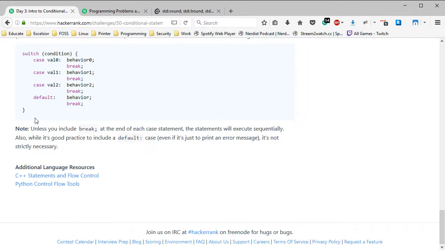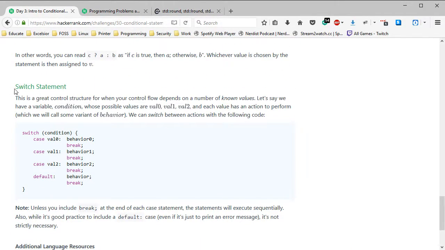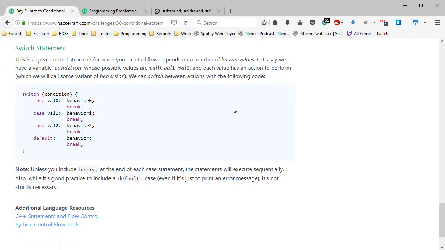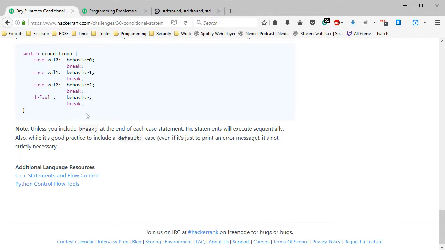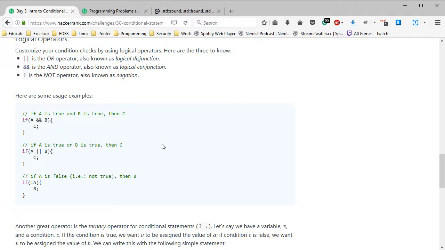I mean, we'll see. Okay, so this statement right here, a switch statement, is like a really nifty version of an if statement. It's like having multiple ifs that also has a default behavior. Which, if you think about it, ifs also have a default behavior. It's if this condition's not met, then do the default behavior. If you don't break at the end of those statements, it won't reset, and it'll go through every statement. You don't want that.